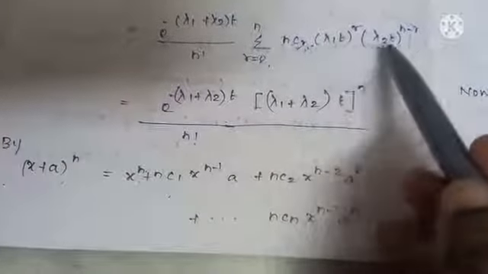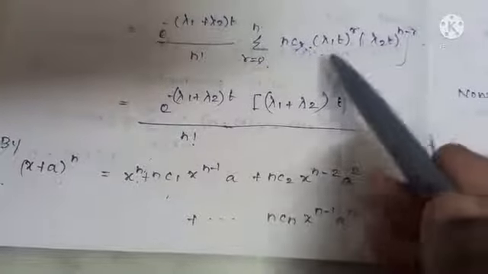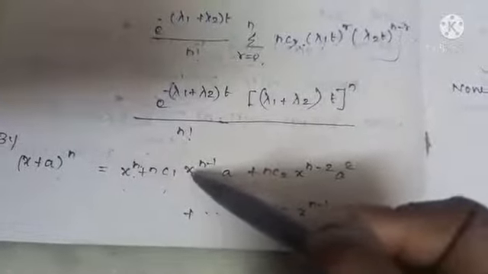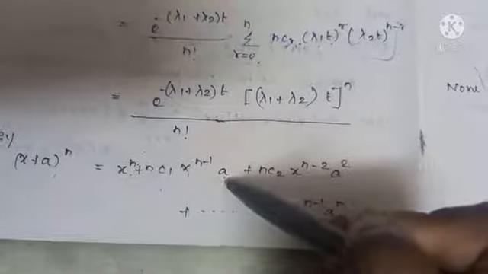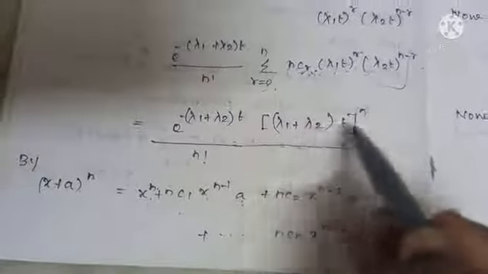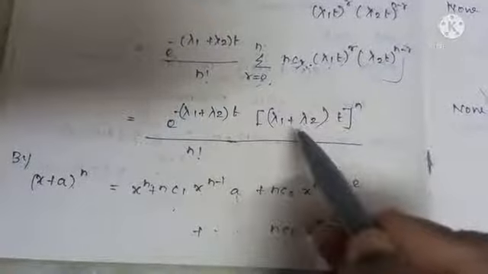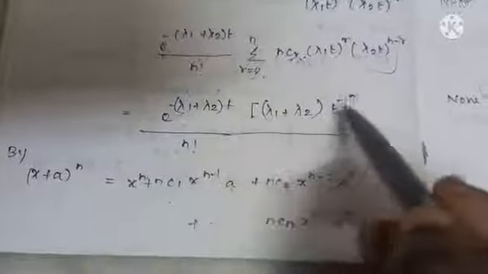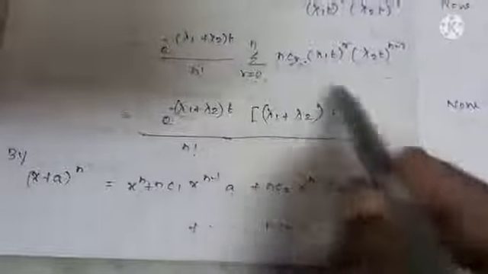X is (lambda 2 t) to the power n minus 1, and we have a, which is lambda 1 into t. So x is lambda 2 t, a is lambda 1 t. This expansion is the binomial expansion, which is equal to (x plus a) whole power n. Taking t common, it is (lambda 1 plus lambda 2) into t. So which looks like e power minus lambda t, (lambda t) whole power n by n factorial, right? Which is the probability law of a Poisson process.